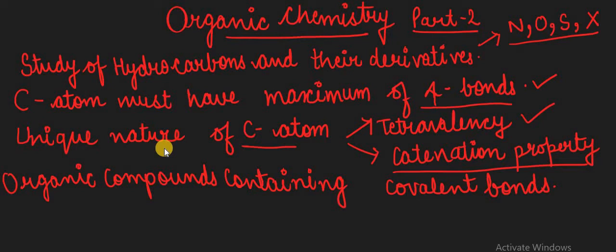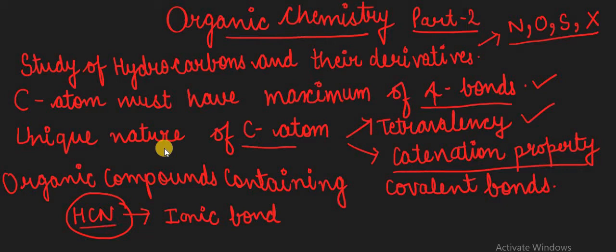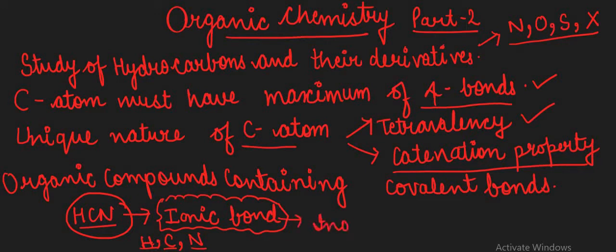And next, organic compounds always contain covalent bonds, as we already studied about the HCN compound, that it's an inorganic compound, not an organic one, because it contains an ionic bond between the atoms. Although the atoms present all show the properties of organic compounds, like hydrogen, carbon, and also nitrogen being present, after looking at the atoms we might conclude that it's an organic compound, but due to the presence of this ionic bond it is always an inorganic compound.